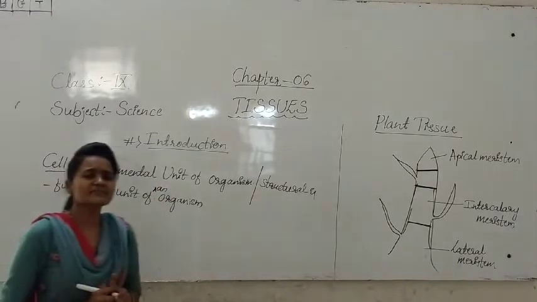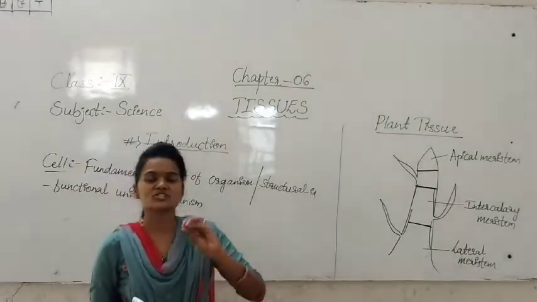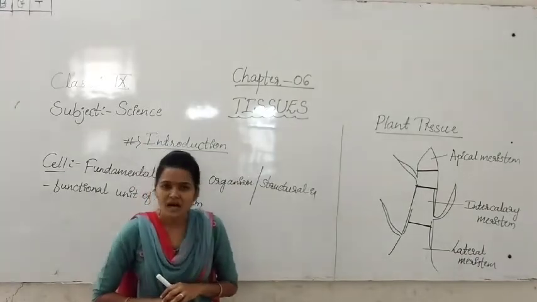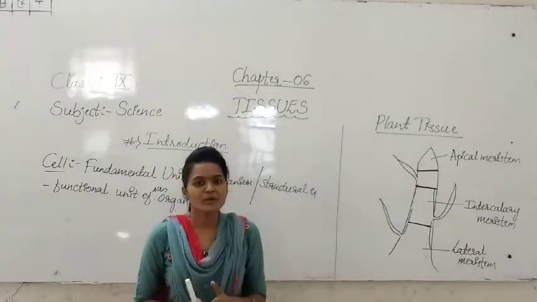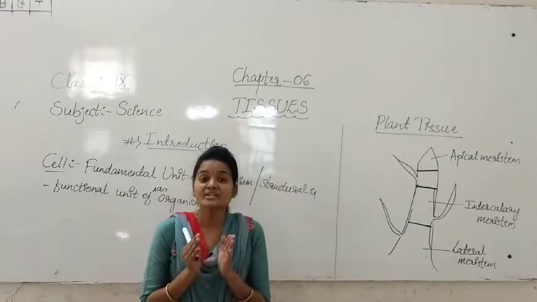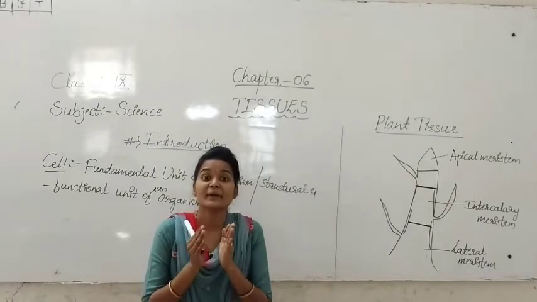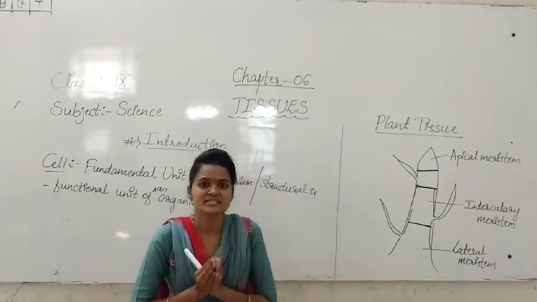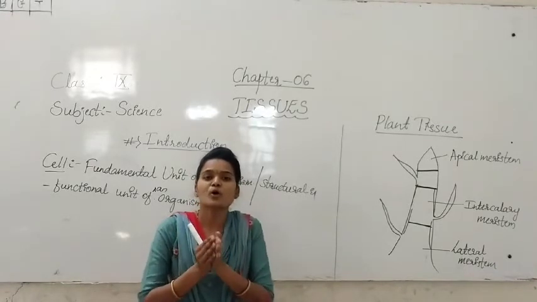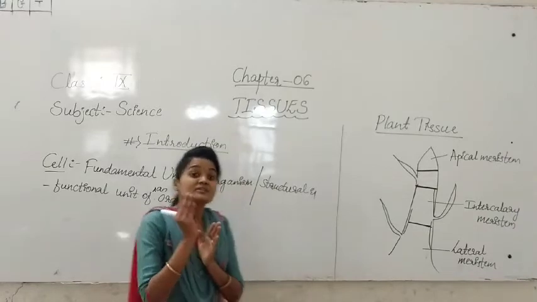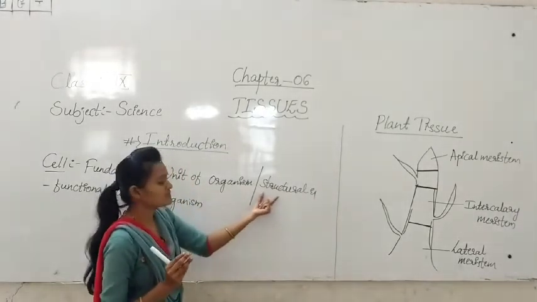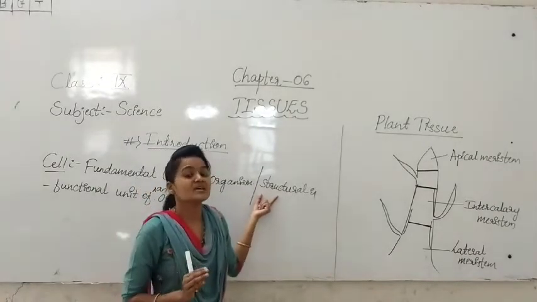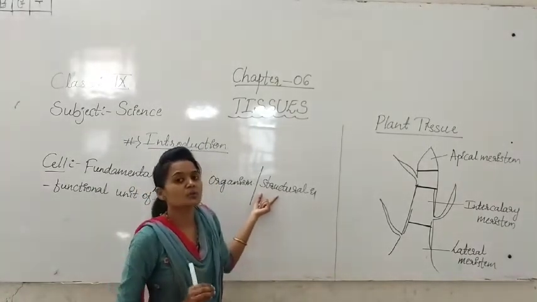See students, why are we calling the cell the structural and functional unit of the organism? Because we have body structure. That body structure is made up of what? It is made up of different kinds of cells, a group of cells. That's why we are calling cell structural. It gives the structure to our body.